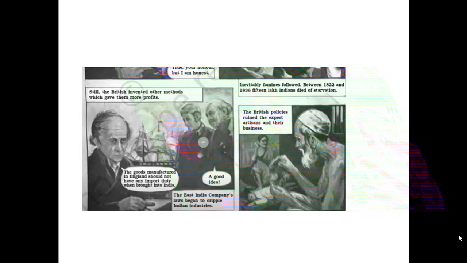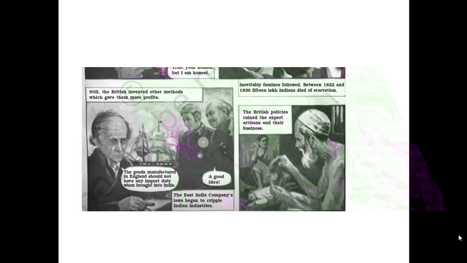Still, the British invented other methods which gave them more profits. So this was one: the Indians had to pay a huge amount of tax. If they didn't pay the tax, their fields were taken away, and they were even sent to jail. Second, the Britishers invented other methods. They were trying to invent a lot of new methods so that they would get more profit.